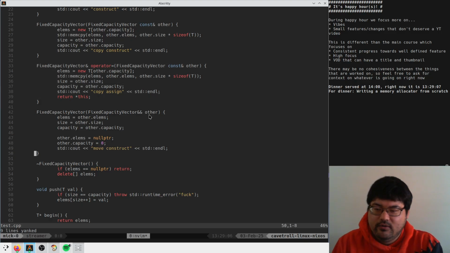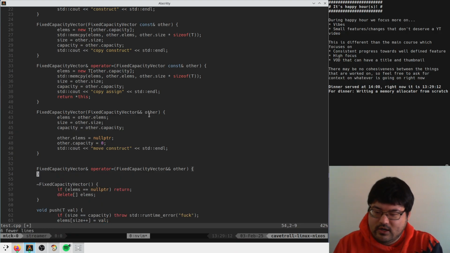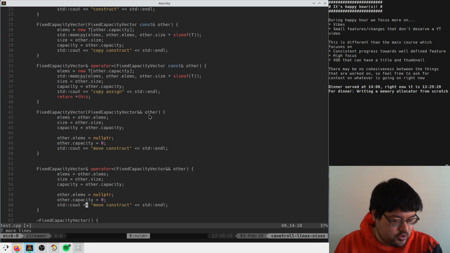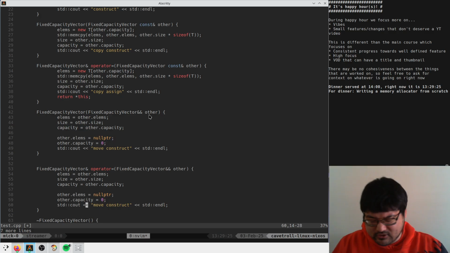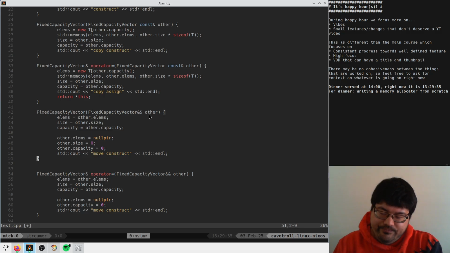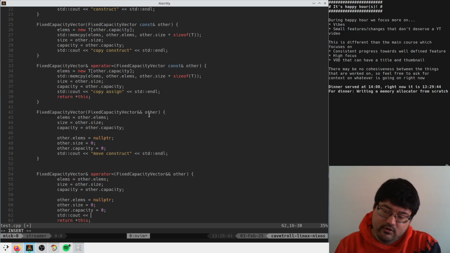So we take this and we put another ampersand in here, and then I guess we copy the implementation of this guy. And I think there's some clever way that you can make your move assignment and move constructor the same, but it's not really trivial. You have to construct a thing and then swap it into this or something. And even then it doesn't really work quite right all the time. Probably other size equals 0 too. Return this. Okay, so now std cout move assignment.